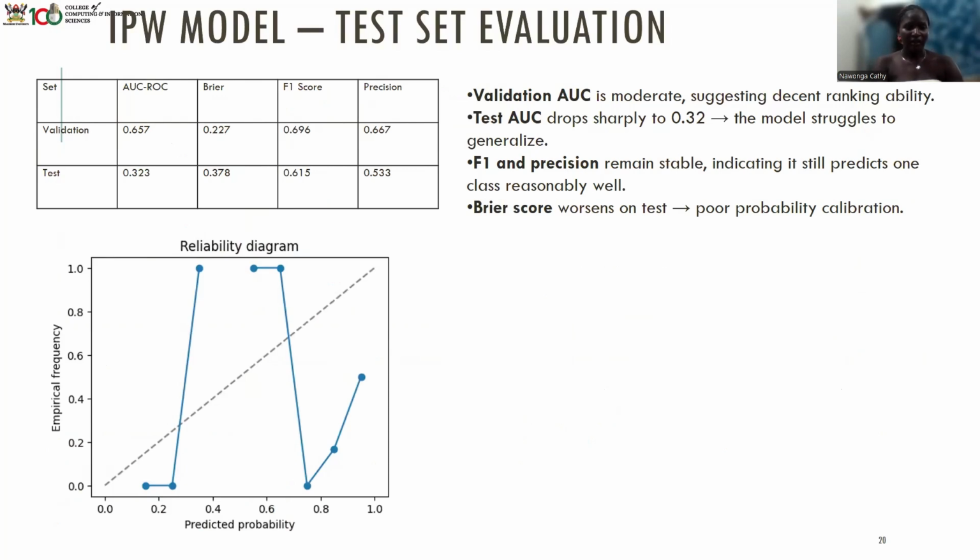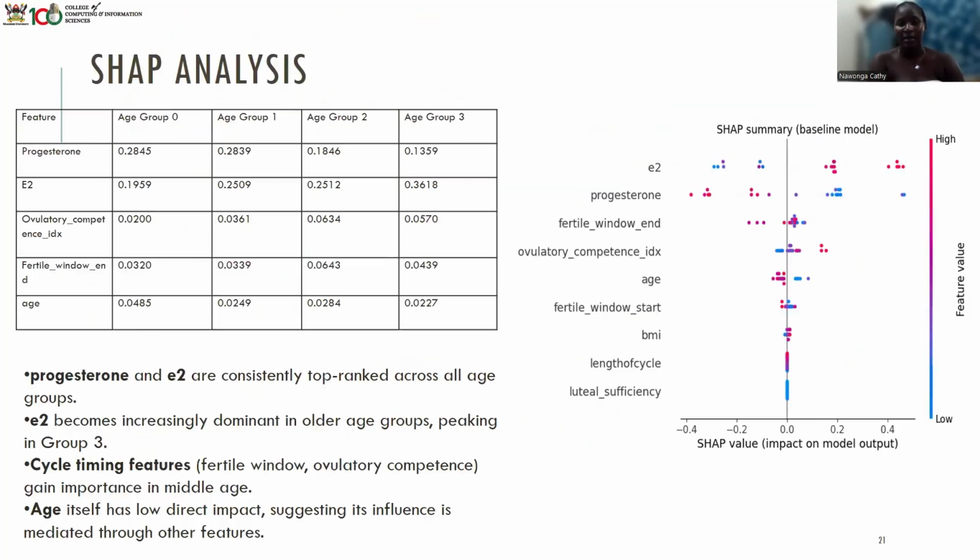Then the IPW model showed weak ranking ability and poor calibration, but maintained a decent F1 score. This suggests that it may be useful in binary decision settings, but requires refinement for probabilistic tasks.